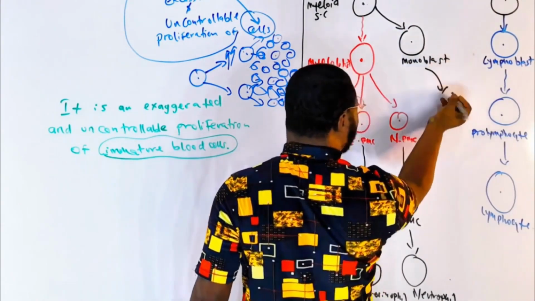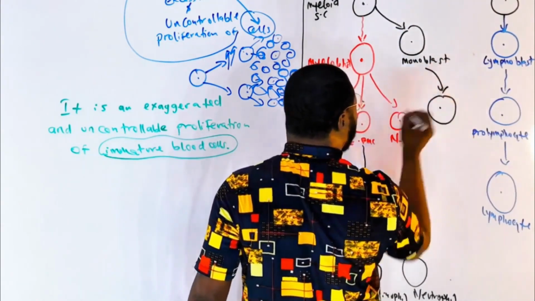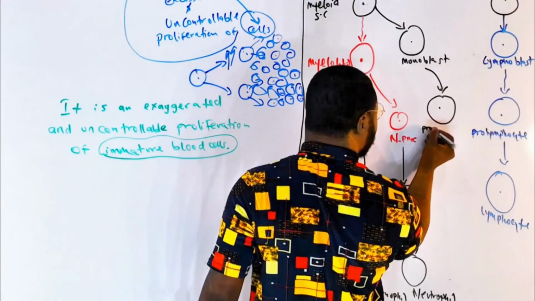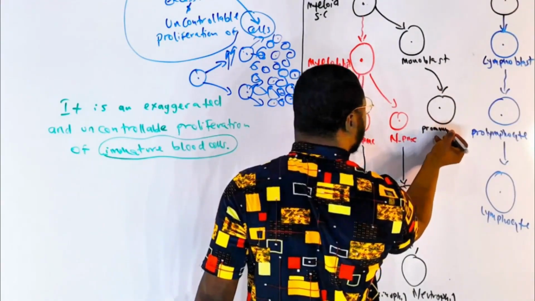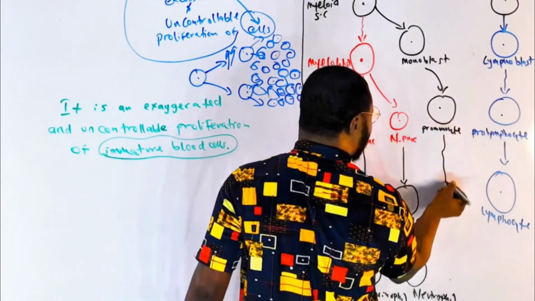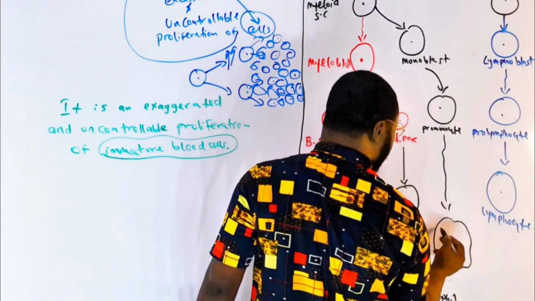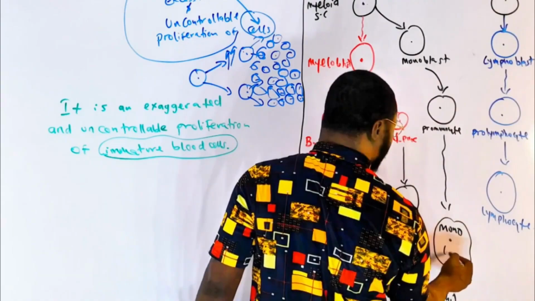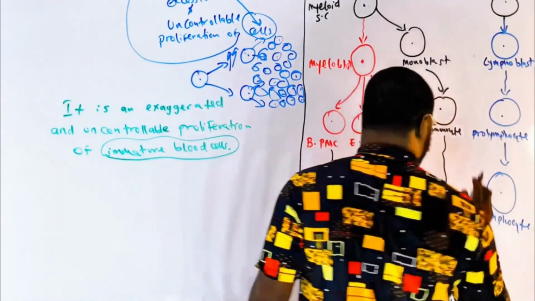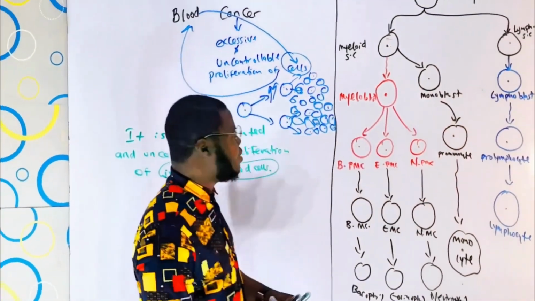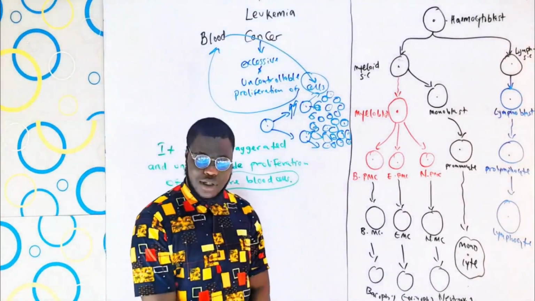From the monoblastic level, it becomes a pro-monocyte. And then it becomes the monocyte. So, this is just the development of the white blood cells generally.